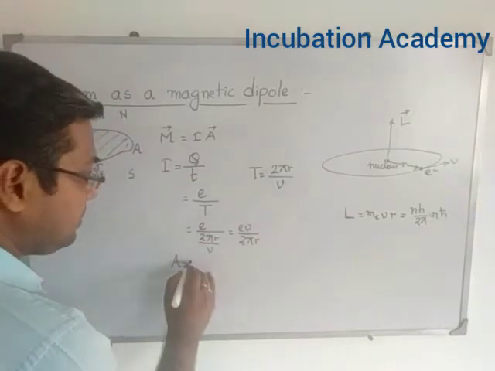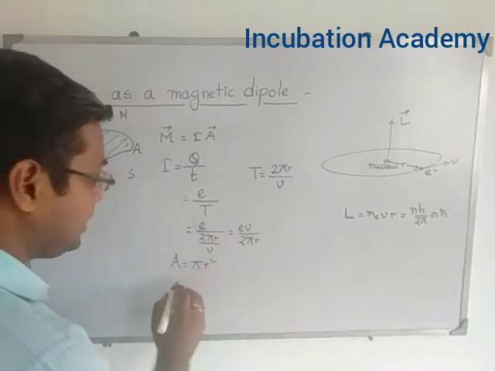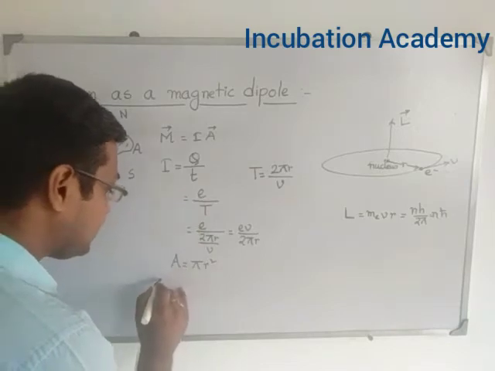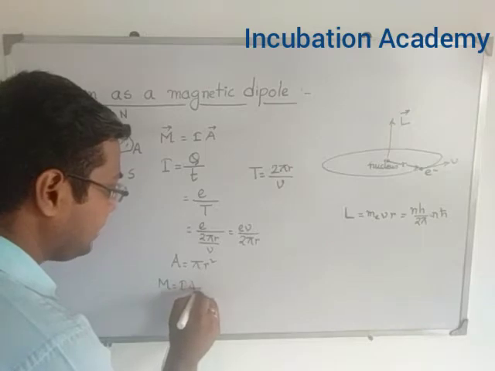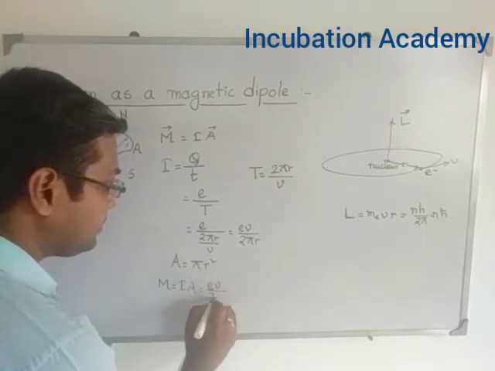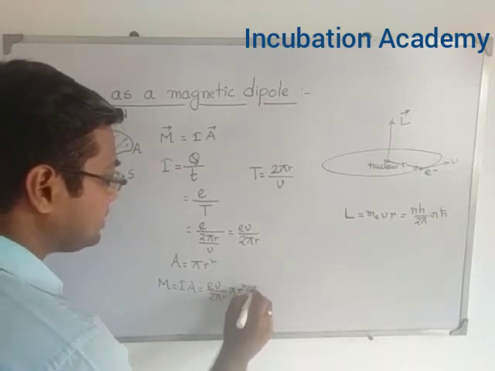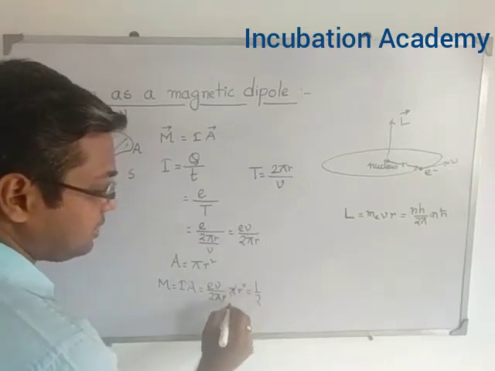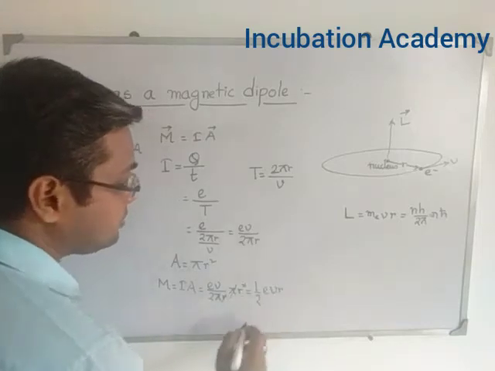Area of that will be pi r square. What is the magnetic moment? Magnetic moment can be found from this relation, that is capital M equal to capital I into A. Capital I is equal to eV divided by 2 pi r. What is A? A is equal to pi r square. So if I cancel pi and pi, and r square and r, only r remains. So it will be 1 by 2 into eV into r.